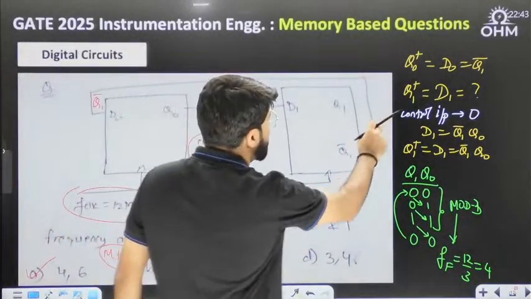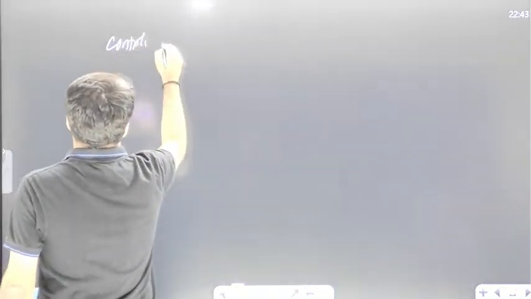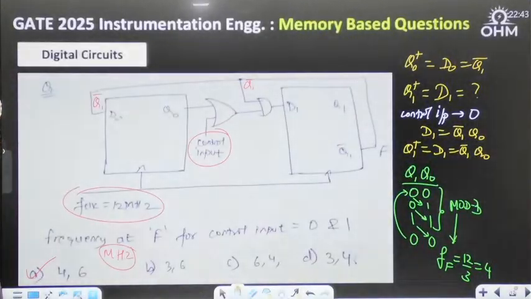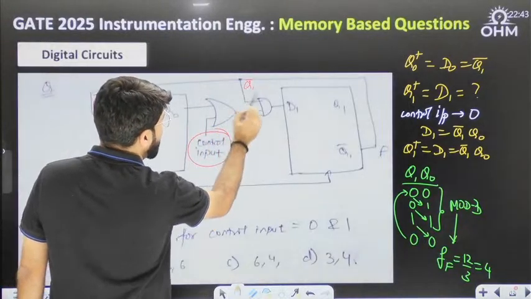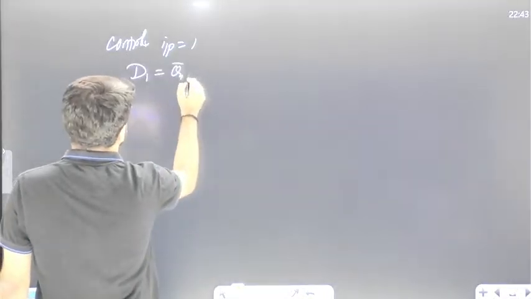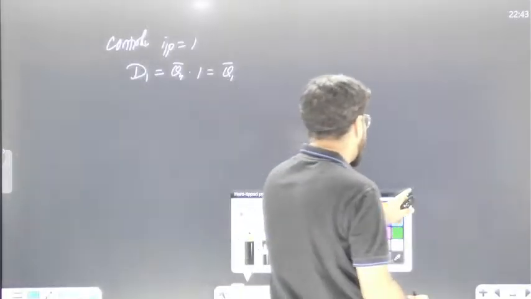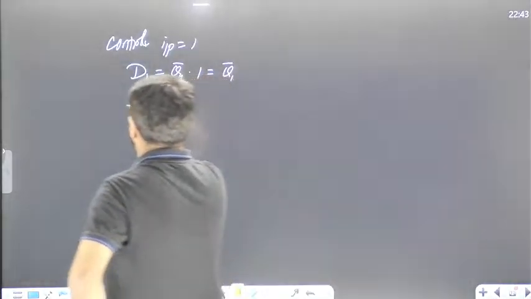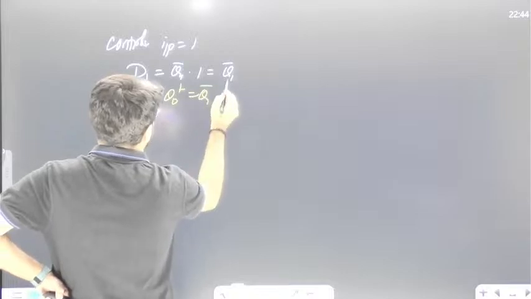If I take the control input equal to 1, what is going to happen? 1 plus Q0 will be 1, so what comes here is 1. So D1 is just Q1 bar. In that case, D1 is just equal to Q1 bar into 1, and that is only Q1 bar. But what I told you, the Q0 plus is also Q1 bar. So both are only Q1 bar.